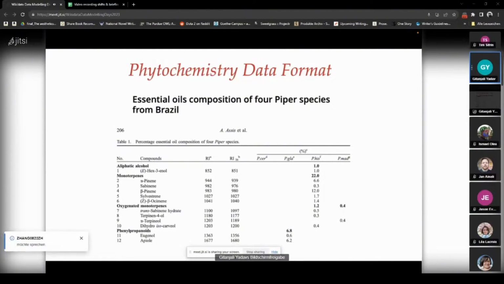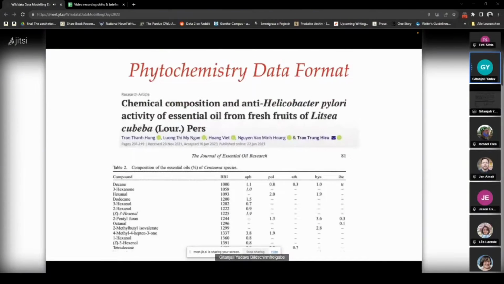You can see pinene, saponine, and you can also see to what extent these are being emitted. Similarly, this is another paper presenting the same kind of information. The table, you will notice, is very similar. It's got rows with the names of the chemicals. So the chemistry is in the rows, but the columns would have very different kinds of information depending upon, is it species, is it the part of the plant, is it the root or the leaf or the flower, or is it 4 different varieties, or is it 3 or 4 different locations?